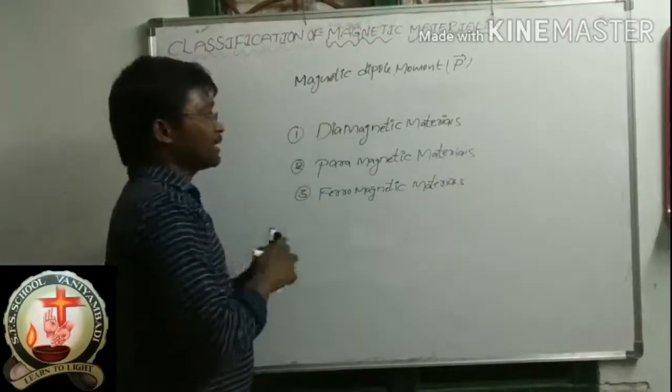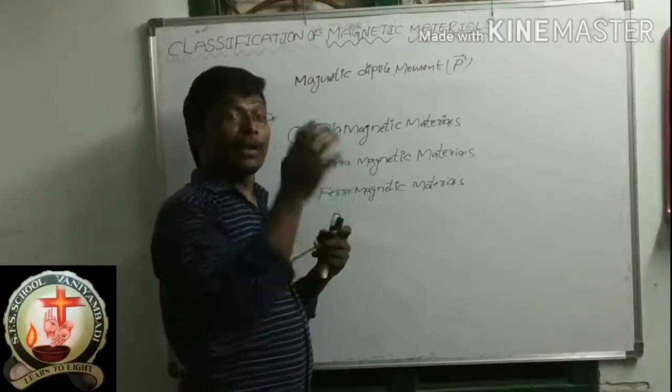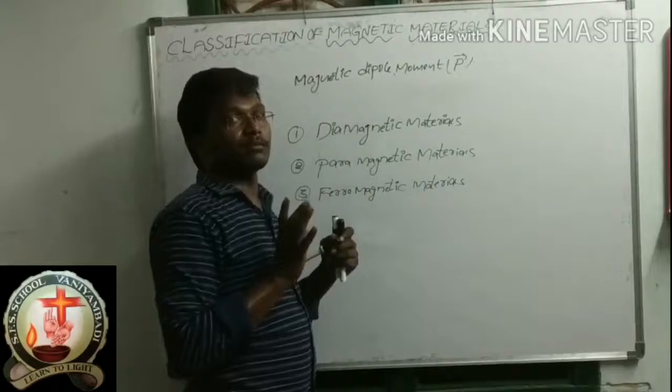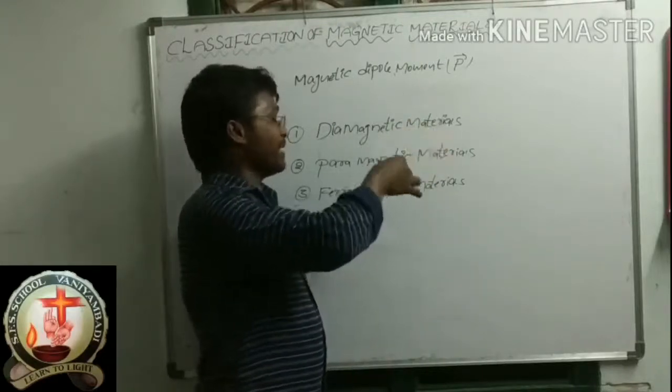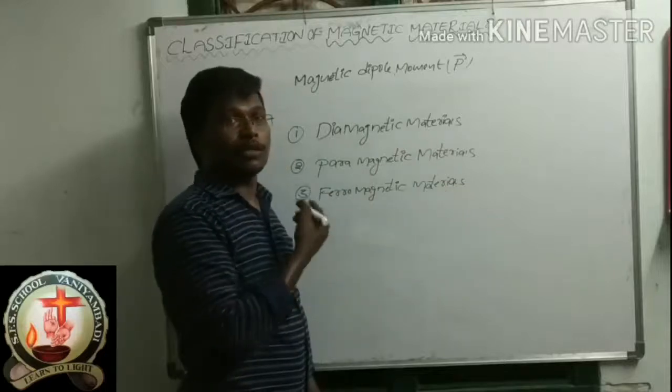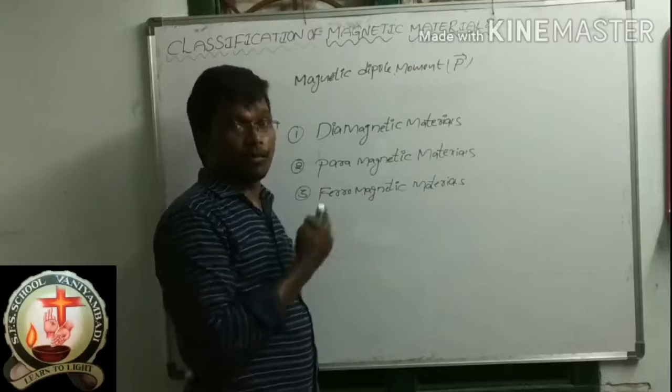These are the three types of magnetic materials based on their behavior: diamagnetic materials, paramagnetic materials, and ferromagnetic materials. About these three types, we can discuss one by one.